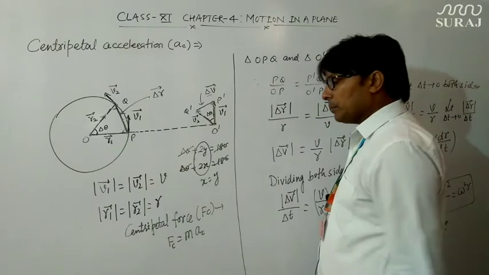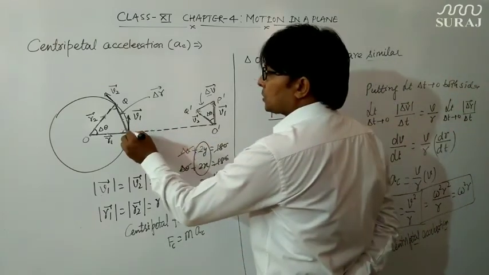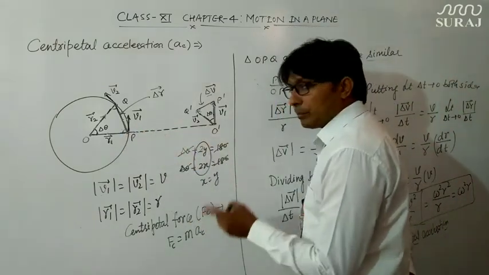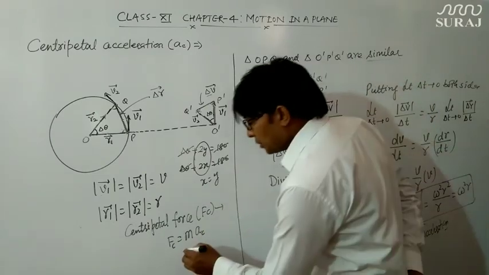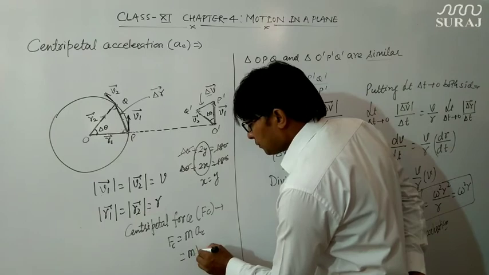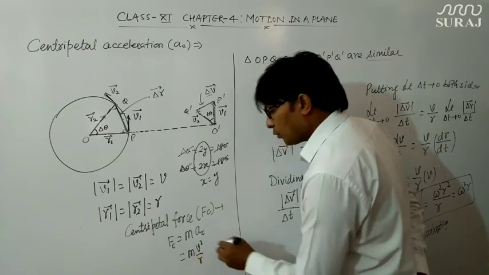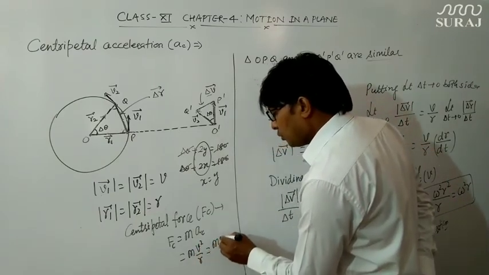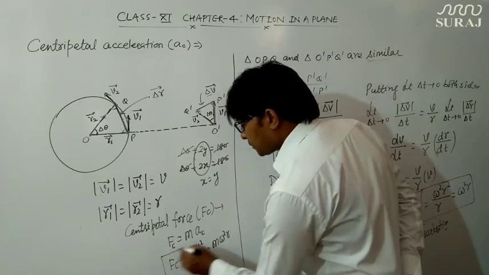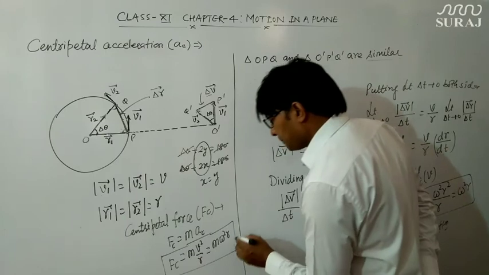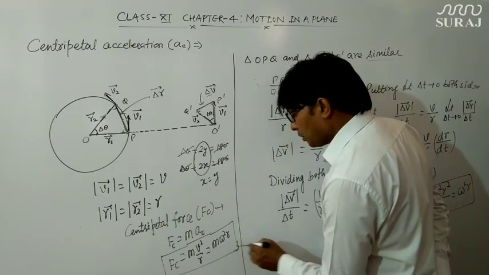So Fc is equal to m into ac. Suppose the mass of this particle is m. If I multiply the acceleration by the mass of that particle, it will give force. Mass times acceleration is m v square upon r, or we can say m omega square into r. So this will be the formula of centripetal force, and you must remember this formula also.